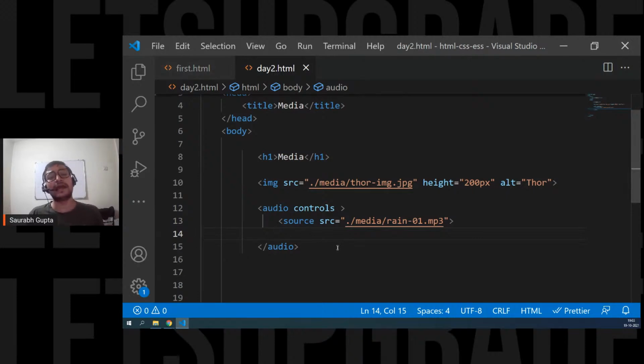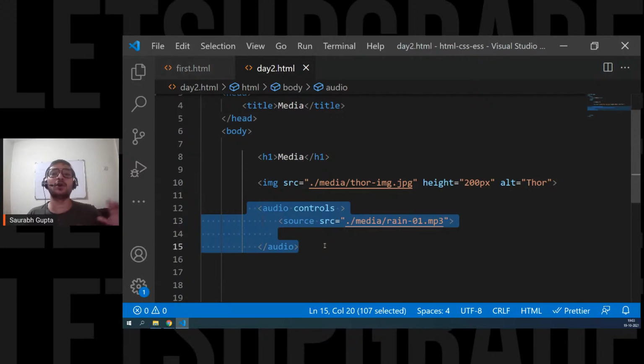Now let's move ahead and see how to put a video. And video is exactly the same as audio. And remember guys, the audio tag was introduced in HTML5. Before that, there was no audio tag, so it was very tough to play audio and create audio controls. We had to use JavaScript for all the audio controls. But after HTML5, there was simply an audio tag that can do everything. You don't have to do any JavaScript for this, and that's the best thing.